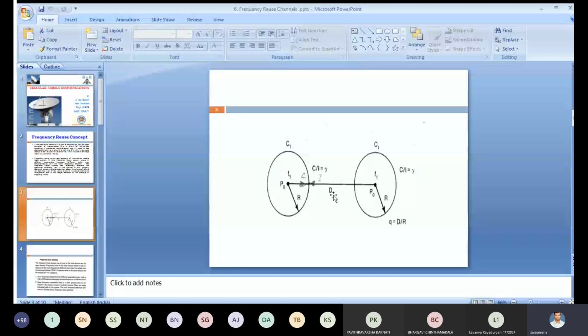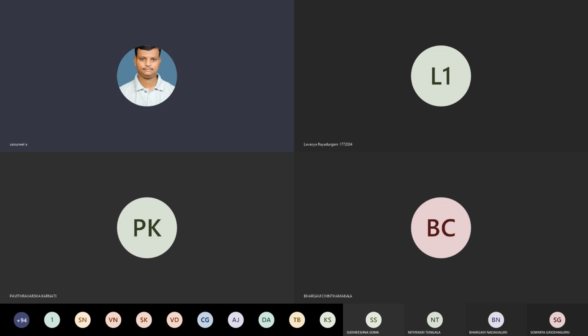Going again to Microsoft Word, from this figure, what is meant by frequency reuse distance? Now I draw a line. Here, these two cells have the same frequency, so we calculate the distance between these two co-channels.